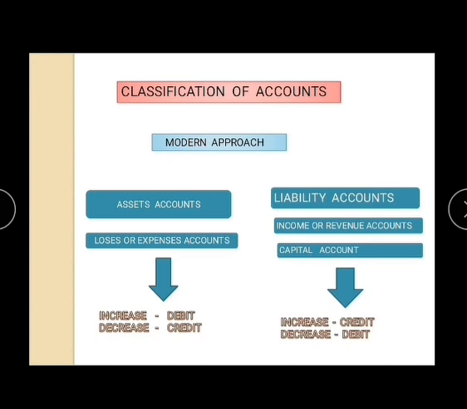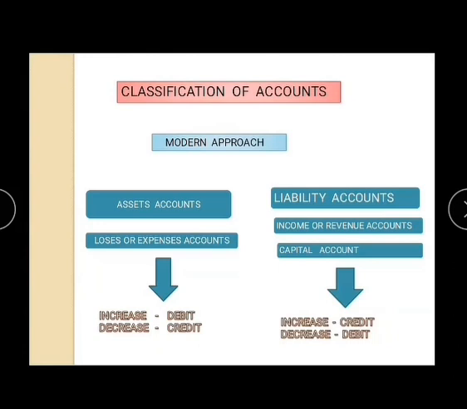If asset accounts and losses or expenses accounts increase, then it will be recorded on the debit side, but if there is a reduction in these accounts, then this will be recorded on the credit side. For example, if cash, which is an asset, increases, then this will be recorded on debit side. But if cash decreases, then this will be recorded on credit side.